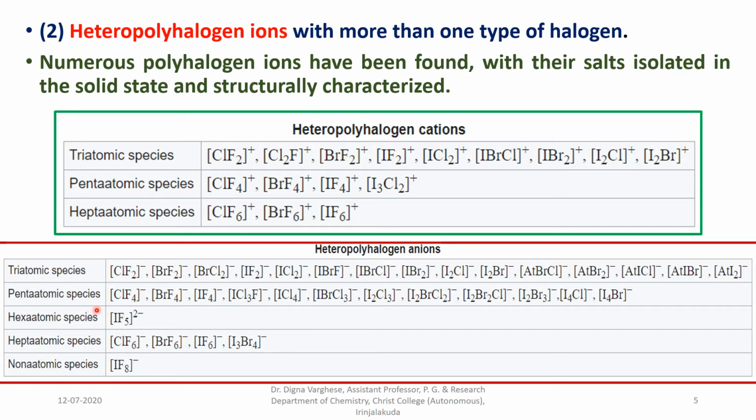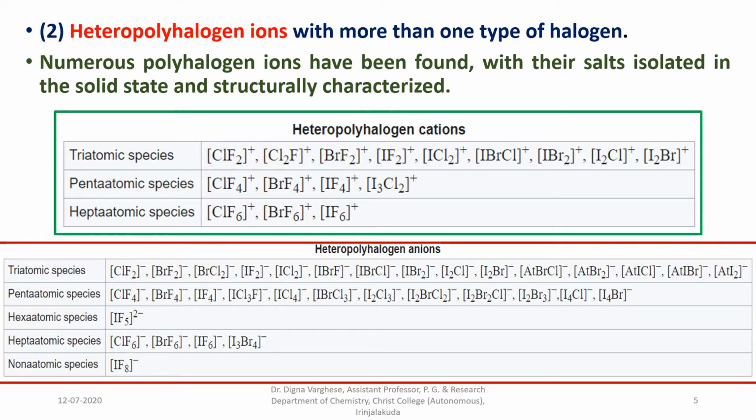Pentatomic species like IBrCl3-, I2Cl3-, I4Cl-, etc. Hexatomic species, one example is given here, that is IF5 2-. And for heptatomic species, BrF6-, ClF6-, etc. Nonatomic species IF8-.